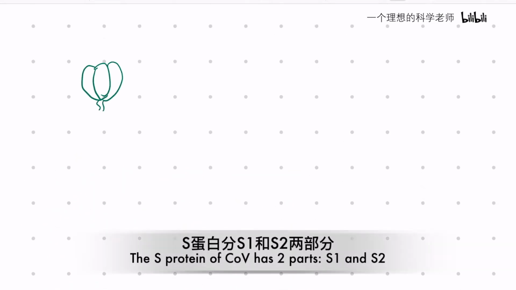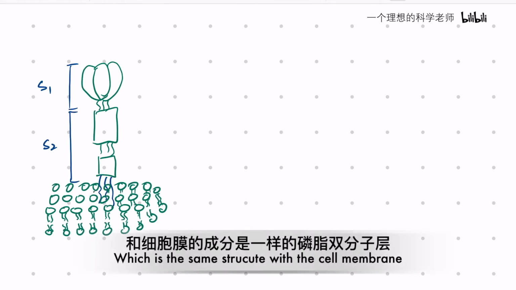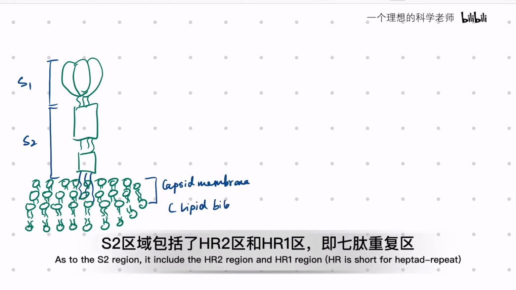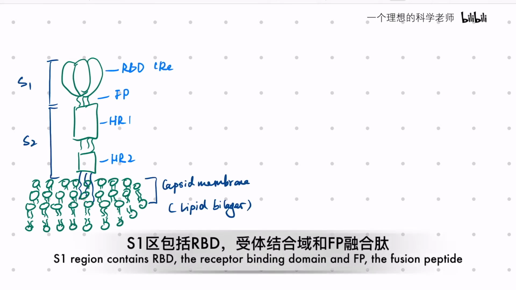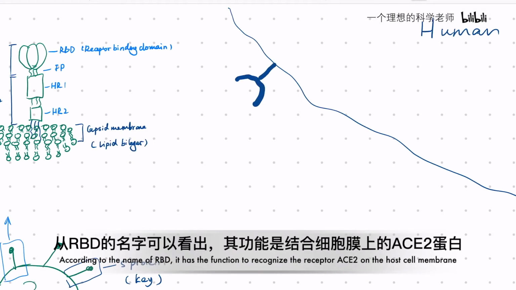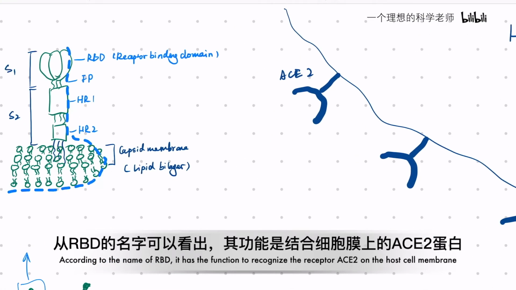The S protein of coronavirus has two parts, S1 and S2. There are also structures that anchor the S protein to the capsid membrane lipid bilayer, which is the same structure as the cell membrane. The S2 region includes the HR2 region and HR1 region. HR is short for peptide repeat. The S1 region contains the RBD, the receptor binding domain, and FP, the fusion peptide. According to the name, RBD has the function to recognize the receptor ACE2 on the host cell membrane.